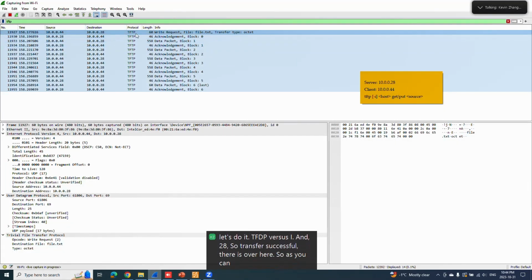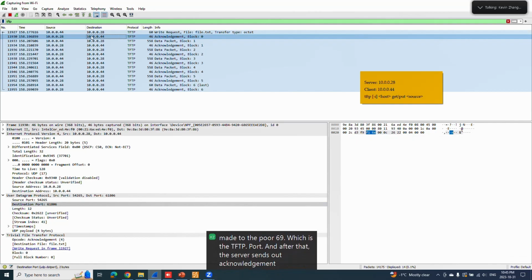As you can see here, the client makes a write request to the server. This write request is made to port 69, which is the TFTP port. After that, the server sends an acknowledgement packet to the client, but now it is sent to an ephemeral port, which is randomly generated.